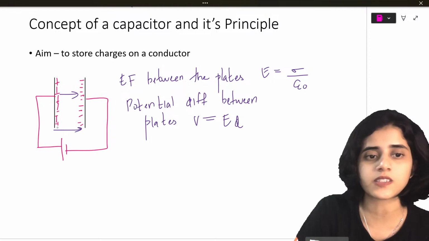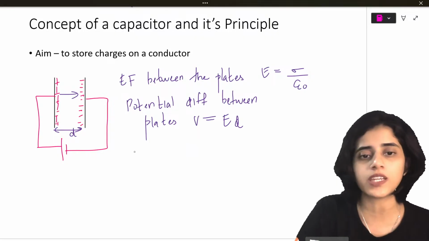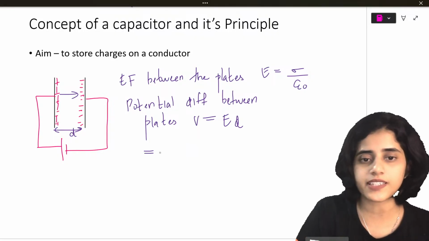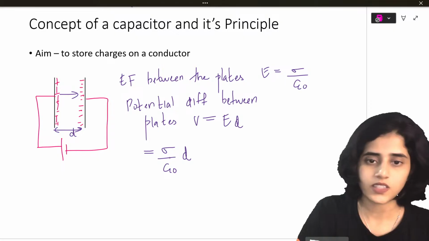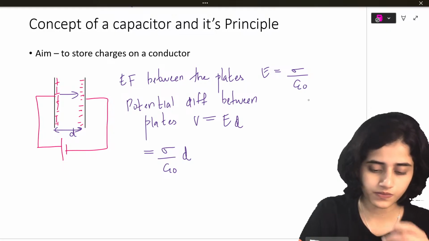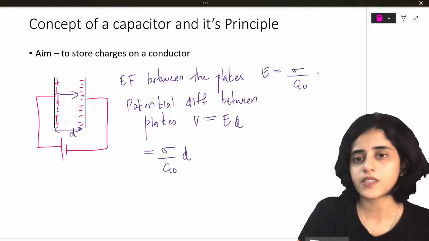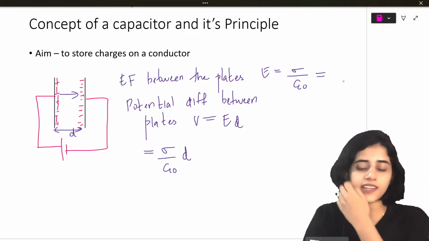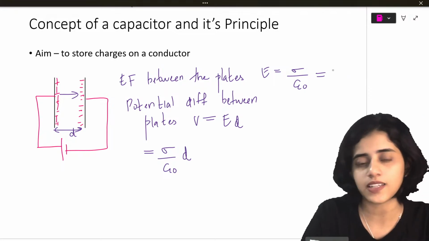Let's say here the distance between the plates is D. So, V is equal to E into D. E is sigma by epsilon naught, into D. So this epsilon naught, I can actually write it as Q by A. How do I do that?